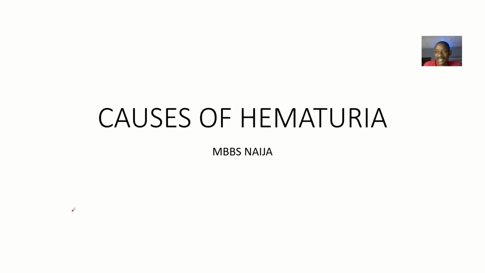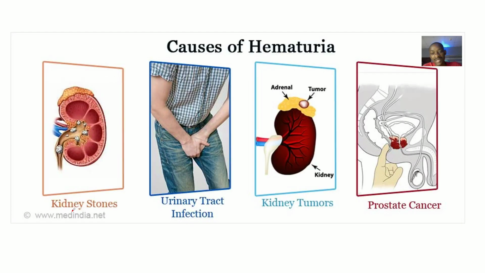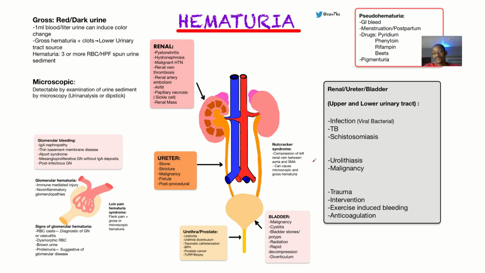So if I want you guys to guess the possible causes of hematuria, that's things that can cause blood to appear in urine. The first thing I would do as a student is look at the kidneys, and look at where the kidneys have the greatest relationship with blood vessels. What is that unit called? That's the glomeruli, where you have blood vessels coming into the glomeruli to filter out urine.